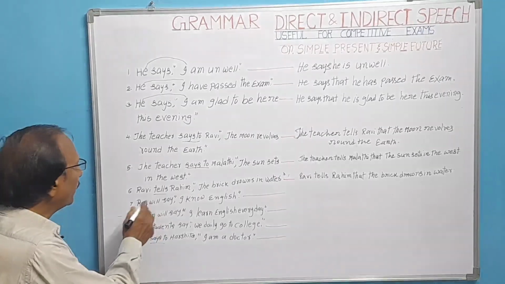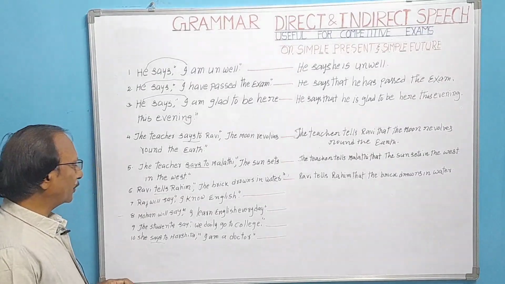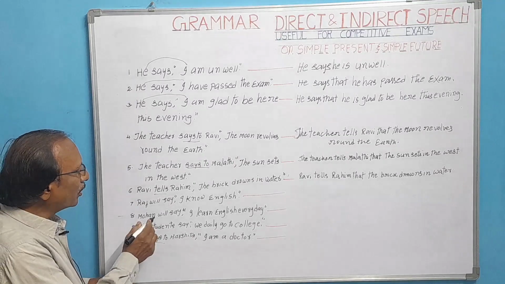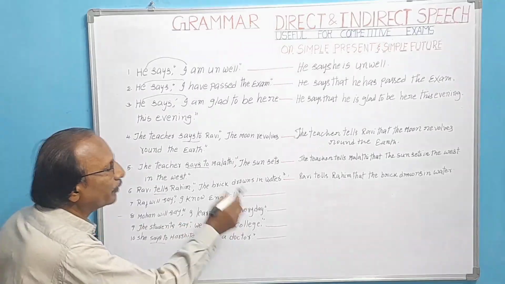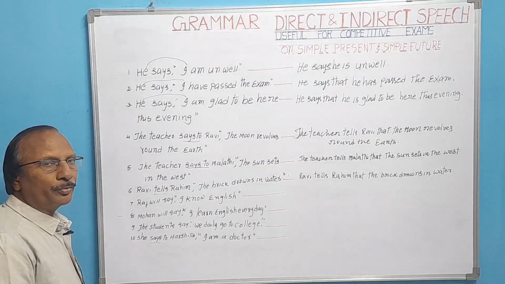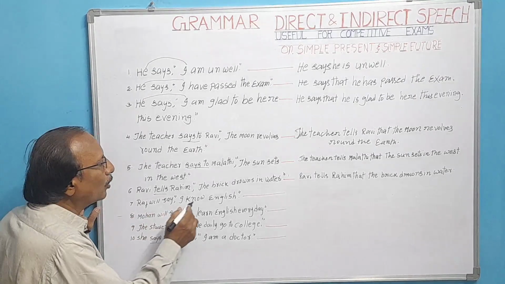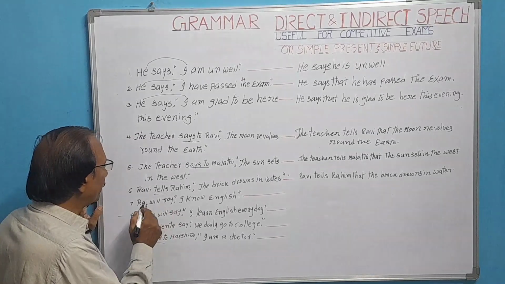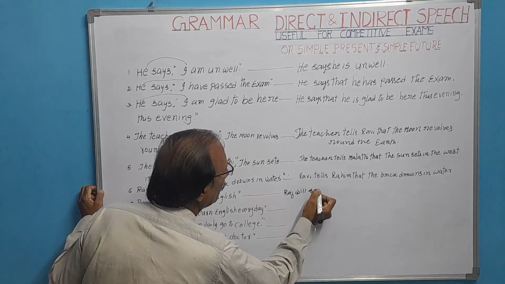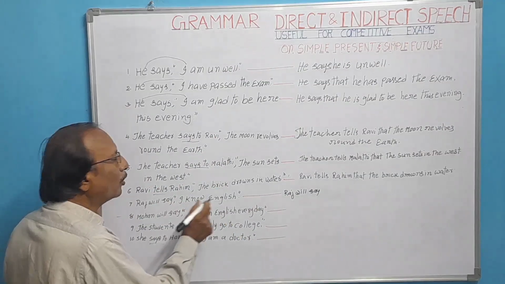Raj will say, I know English. In this sentence, it is in simple future. In the same way, Mohan will say, I learn English every day. It is also in simple future. How to do it? Let us see. Raj will say, I know English. Write it as it is. Raj will say, I know English.